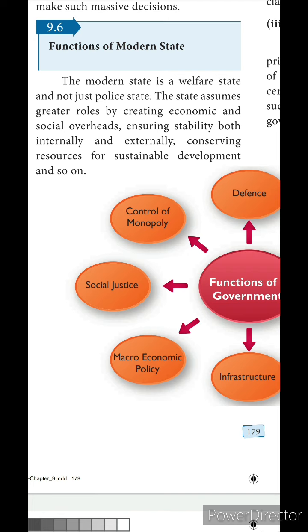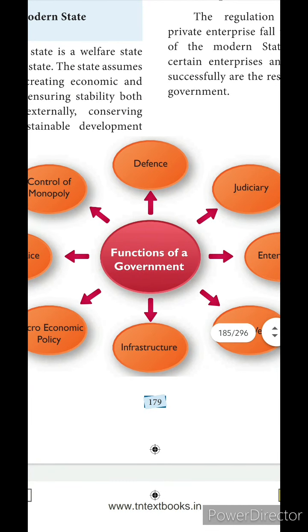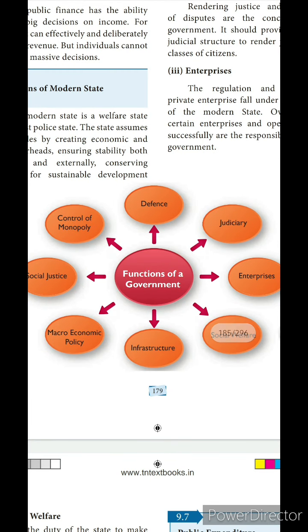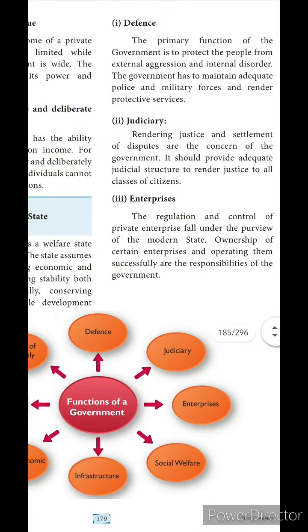Conserving resources for sustainable development. Already I told about sustainable development. Conserving resources means safeguarding the resources for future development and so on. Okay, here they have given this diagram about the functions of a government. Control of monopoly, defense, judiciary, enterprises, social welfare, infrastructure, macroeconomic policy, and social justice are given, isn't it? From this alone we are going to study now.